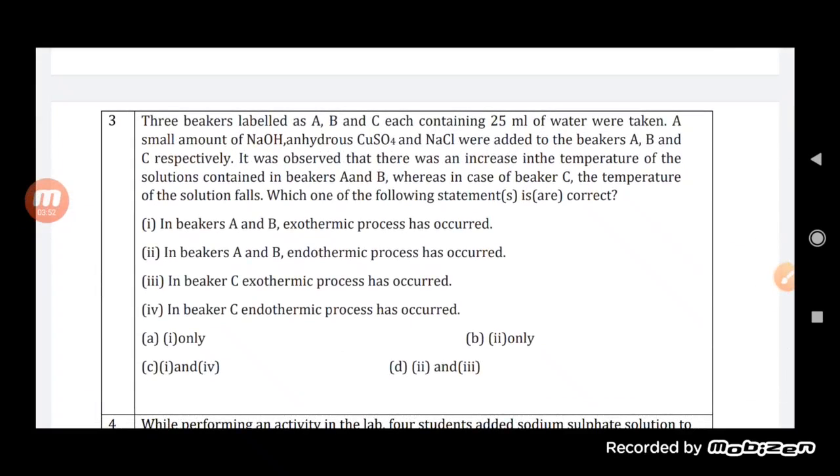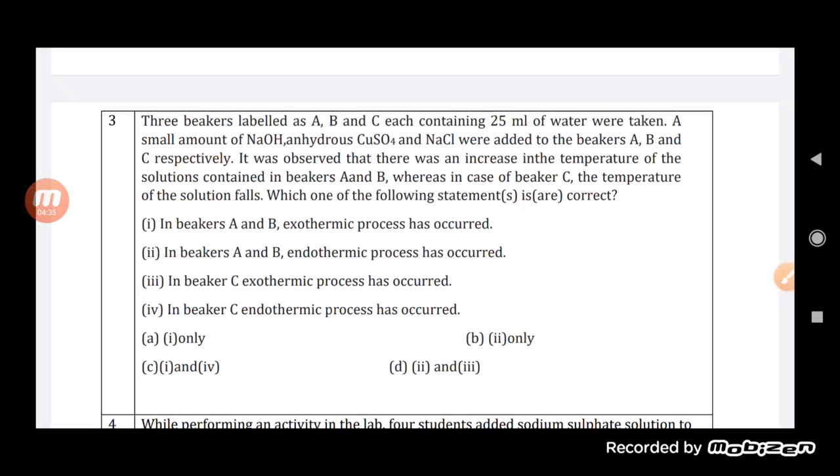Now see here, three beakers labeled A, B and C, each containing 25 ml of water, were taken. A small amount of sodium hydroxide, copper sulfate and sodium chloride were added to the beakers. So NaOH, CuSO4 and NaCl are added to beakers A, B and C respectively. It was observed that there was an increase in the temperature of the solution in beakers A and B, whereas in the case of C, the temperature of the solution falls. So which one of the following statements is correct?